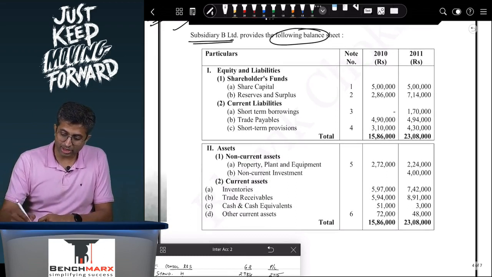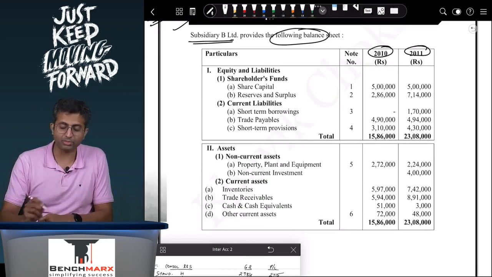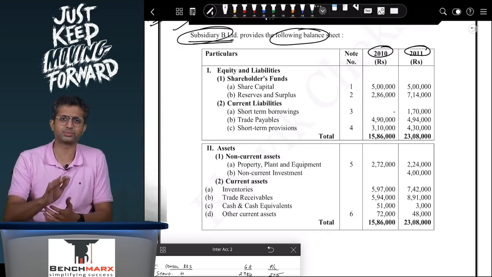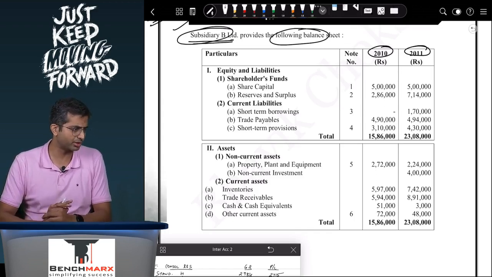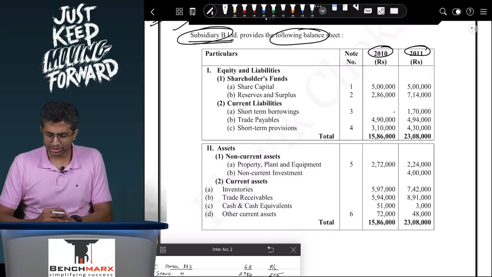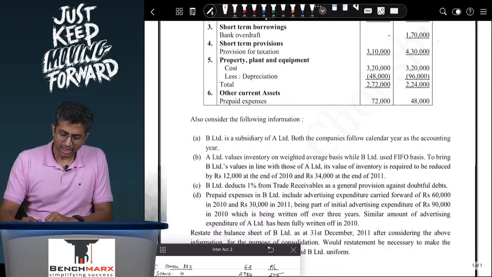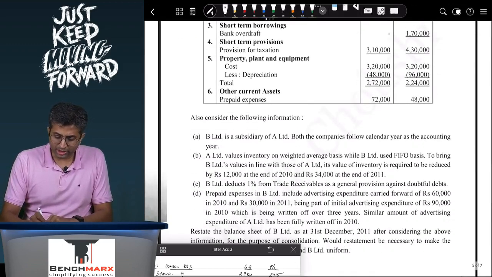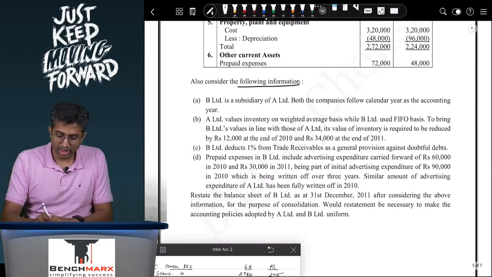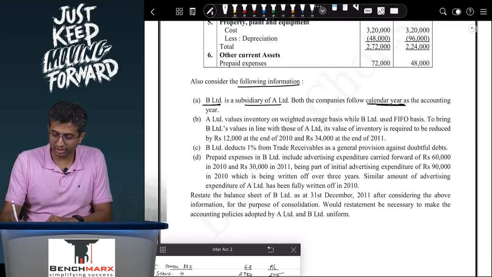It gives you the balance sheet of 2010 and then gives you a balance sheet of 2011. So various items. This is only the balance sheet of the subsidiary. There is nothing about the parent over here. Share capital, reserves, short-term borrowings, trade payables, short-term provisions, etc. Then also consider the following information. B is a subsidiary of A. Both companies follow the calendar year as the accounting year.